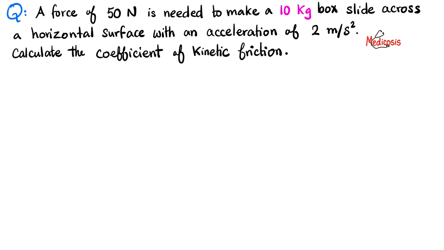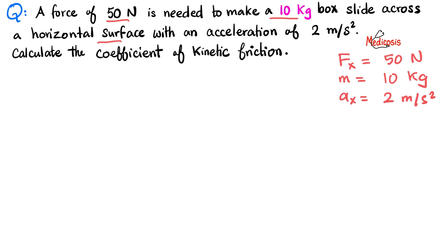And here is another one. Please pause and try to solve this yourself. Let's go. A force of 50 newtons is needed to make a 10 kilogram box slide across a horizontal surface. So this force is in the x direction, and it's 50 newtons. The mass of the box is 10 kilograms, and it's a horizontal surface. Amazing, so there are no angles to worry about. And the acceleration of that box in the x direction is 2 meters per second squared. Calculate the coefficient of kinetic friction.